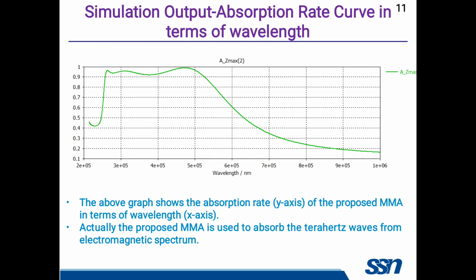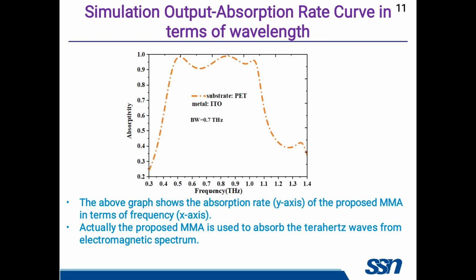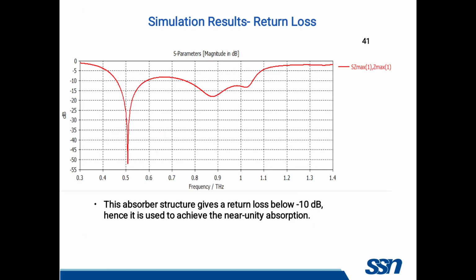X-axis is the wavelength and y-axis is the absorption rate. It nearly achieved 99% of absorption rate. So this is the developed graph from Origin. The bandwidth we achieved here is 0.7 terahertz, and it covers the frequency range from 0.3 to 1.4 terahertz.